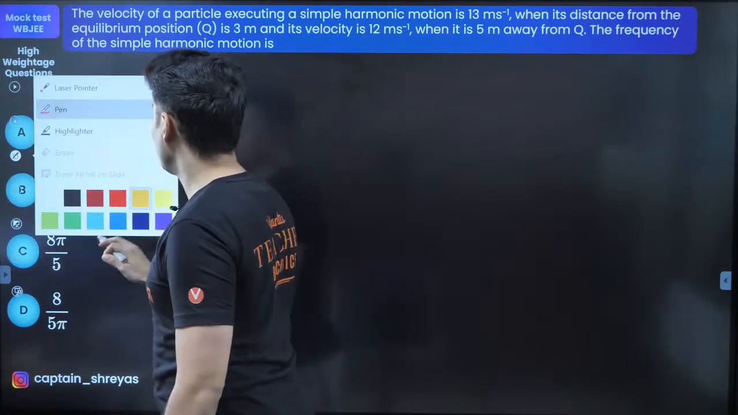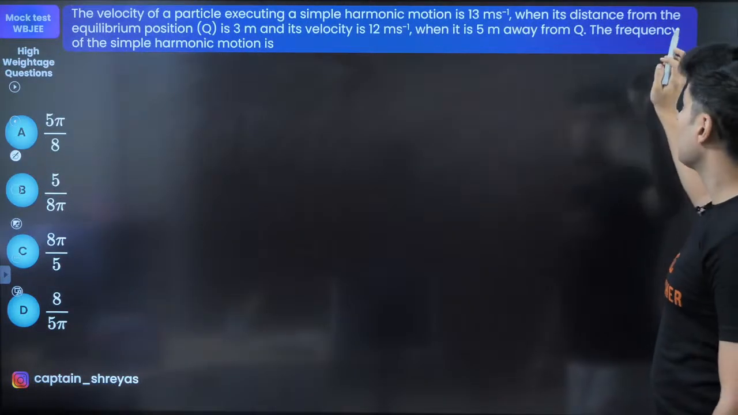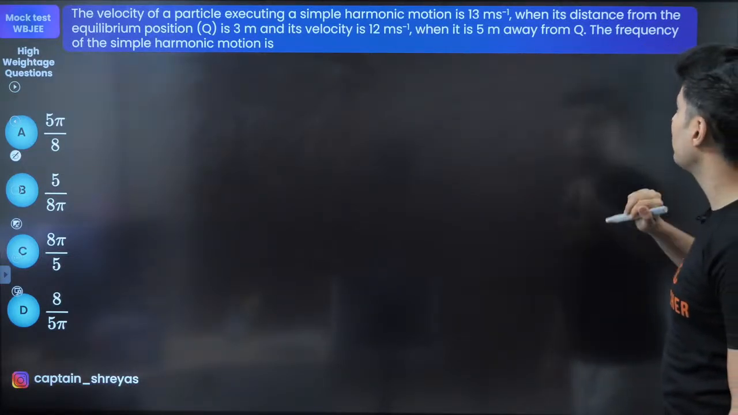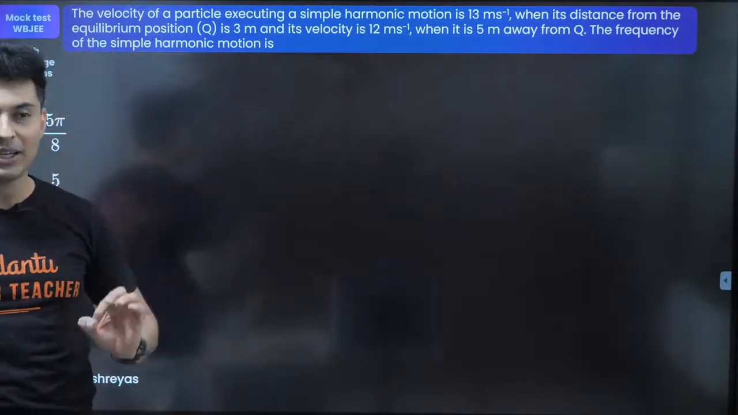In this question, you can notice the velocity of the particle is 13 when the distance is 3, and velocity is 12 when the distance is 5. The frequency of SHM is being asked. So what do we need to do?